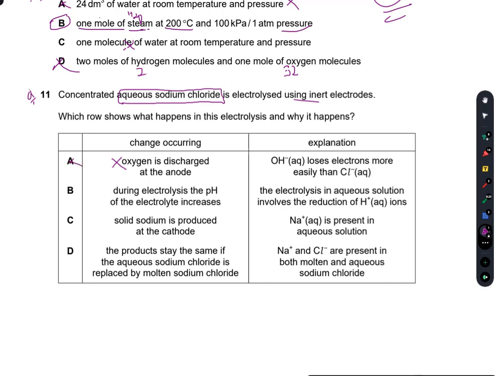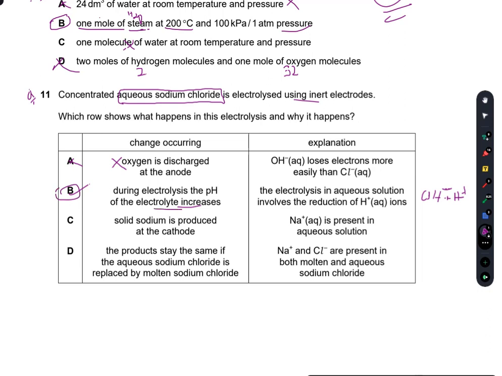So A is incorrect. During the electrolysis, the pH of the electrolyte increases. Yes, this is true because the OH negative ions are present in the solution. And the explanation is this: the electrolysis in aqueous solution involves the reduction of H positive ions. Yes, this is true as well. So yes, B is true.